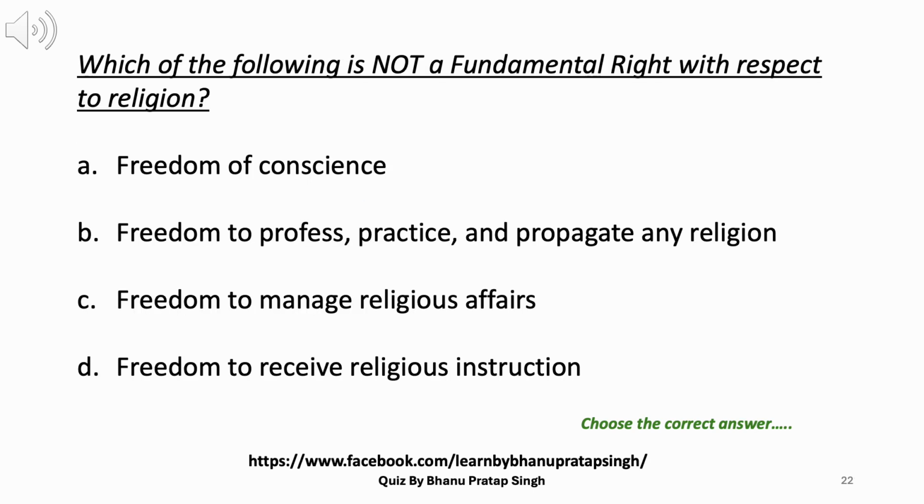22. Which of the following is not a fundamental right with respect to religion? A. Freedom of conscience. B. Freedom to profess, practice, and propagate any religion. C. Freedom to manage religious affairs. D. Freedom to receive religious instruction. Answer: D. Freedom to receive religious instruction.